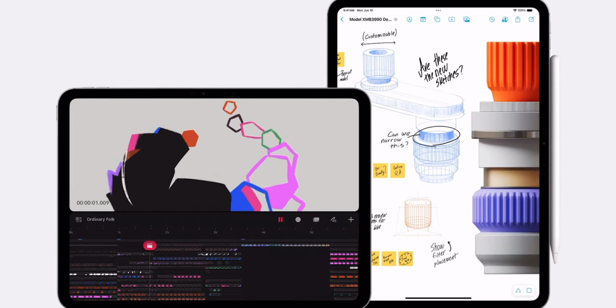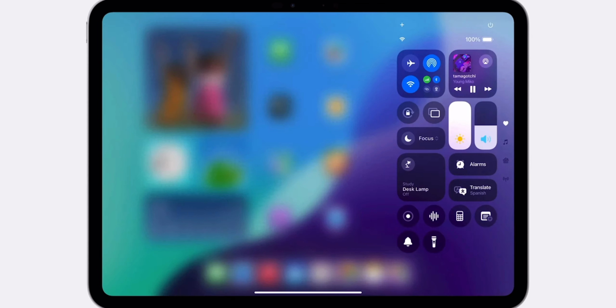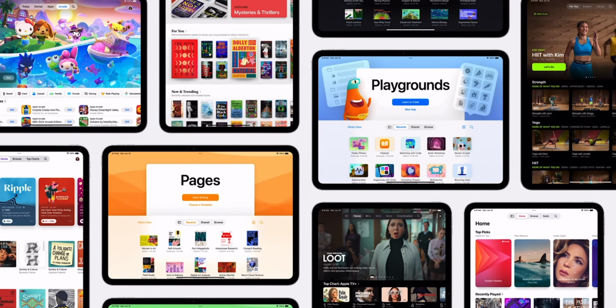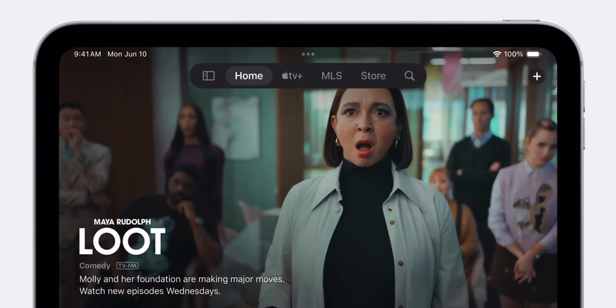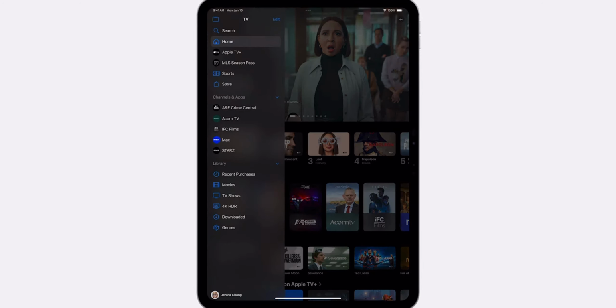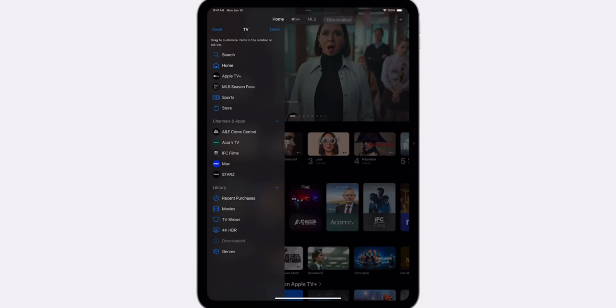Now let's talk about iPadOS 18. You will receive all the new home screen customization features that iOS 18 is receiving along with the new control center. However, with iPadOS, the focus is more on the overall app experience. For an example, you get a new tab bar that you'll find at the top of different apps for offering navigation controls. This tab bar can morph into a sidebar menu when you need more options, and you can customize it the way you want to.